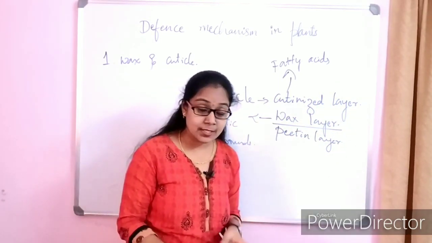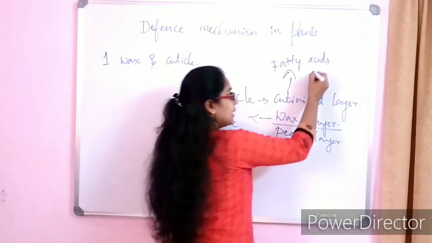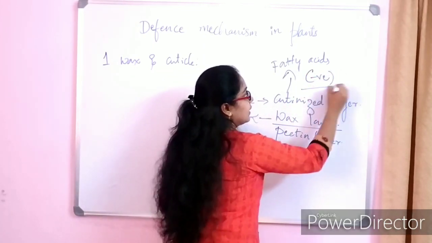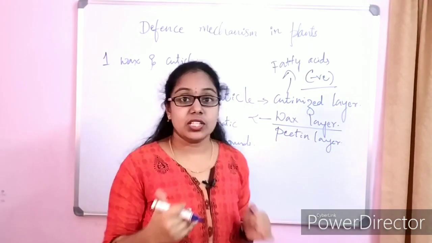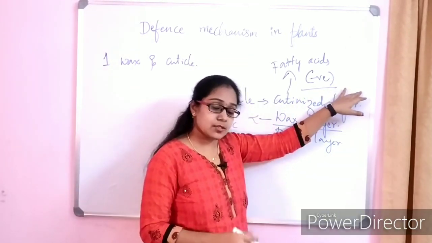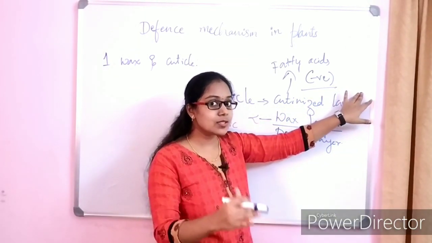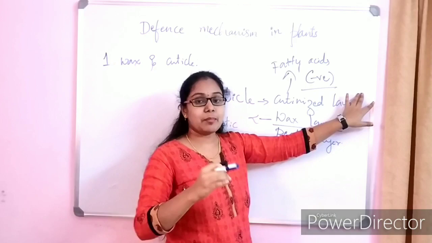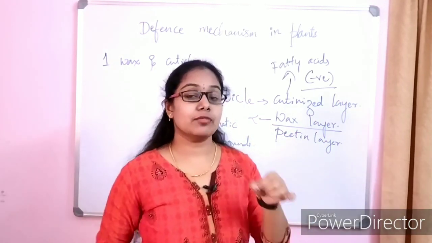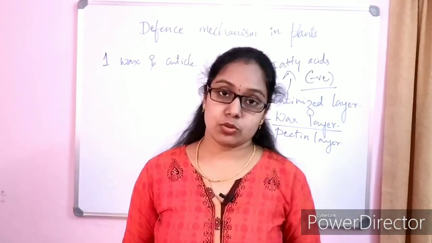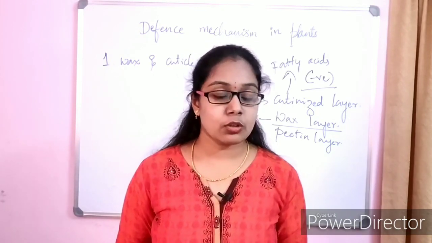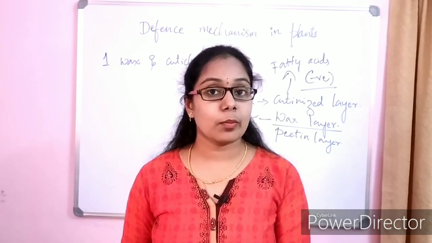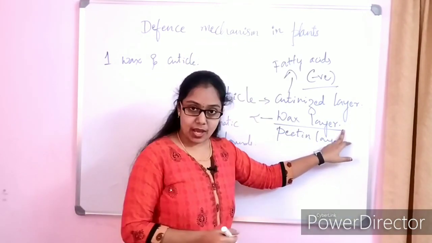See, due to the presence of the long chain of fatty acids in the cutinized layer of the cuticle of epidermis, since it is negatively charged, it creates the negative charge in the plants. Due to the presence of this negative charge in the host plants, it creates a barrier against some of the airborne spores. Airborne spores, or you can also call it airborne propagules.